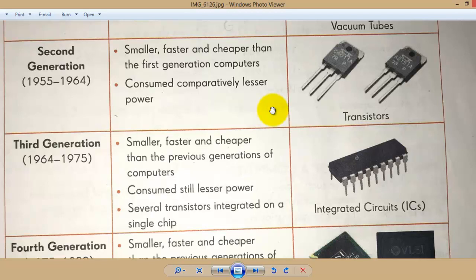In this generation it used transistors, and in the third generation, from 1964 to 1975, it is the same thing, the same points: smaller, faster, cheaper than the previous generation and consume less power than before. That is, consume less power than the second generation, and several transistors are integrated into a single chip, which is called an IC, integrated circuit. First we used only transistors in the second generation. In this third generation, these transistors are combined to form the IC. Several have been combined to form this IC, that is, integrated circuits.